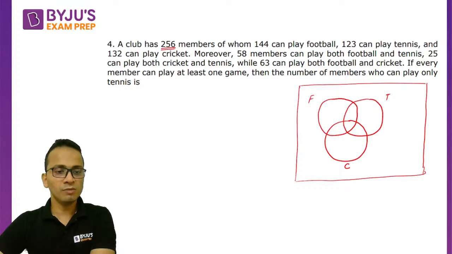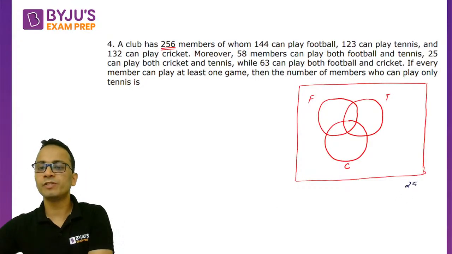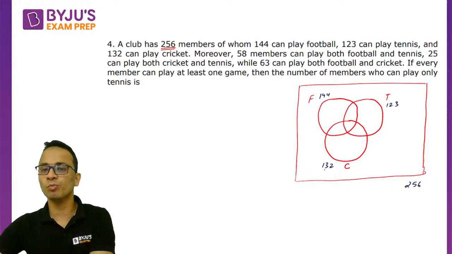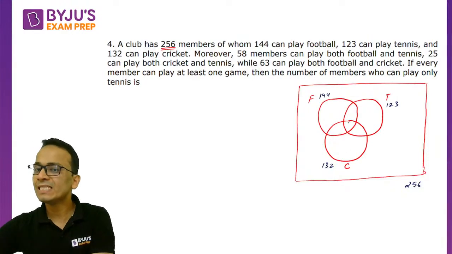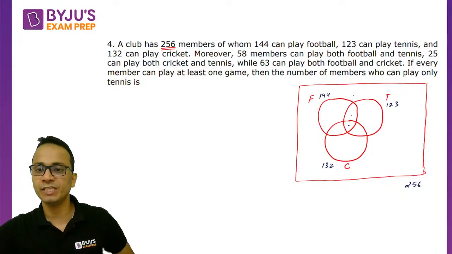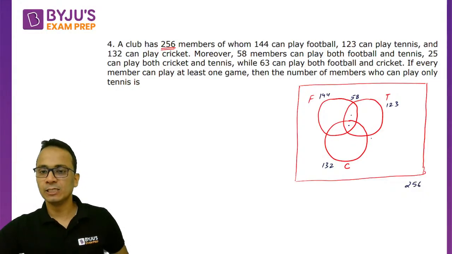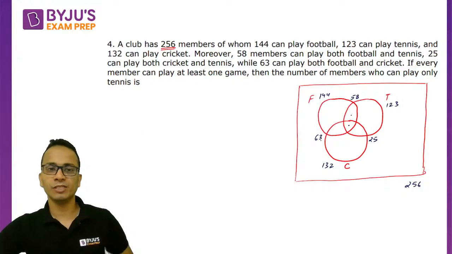Okay, now total number of members is given as 256, out of which 144 football, 123 tennis, and 132 cricket. Moreover, 58 members can play both football and tennis. अब फुटबॉल एंड टेनिस ये दोनों सेक्शन, ये दोनों रीजन्स जहां पे मैंने डॉट लगाया है, इन दोनों का सम दिया हुआ है 58. सो राइट इट आउटसाइड. Similarly, 25 can play cricket and tennis, so this will become 25, and 63 football and cricket. So this number will become 63.